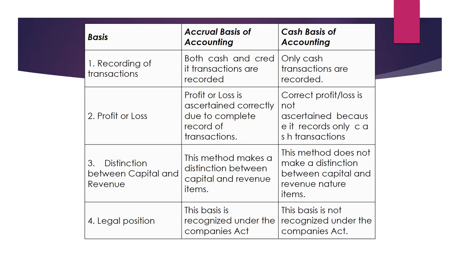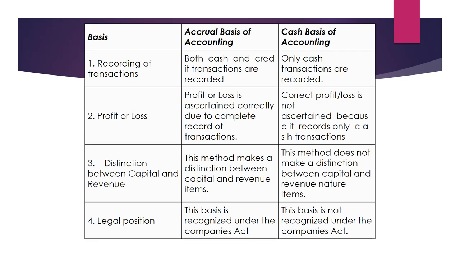What is the distinction between capital and revenue? The accrual basis of accounting makes a distinction between capital and revenue items, and cash basis of accounting does not make a distinction between capital and revenue nature items. Fourth is legal position.